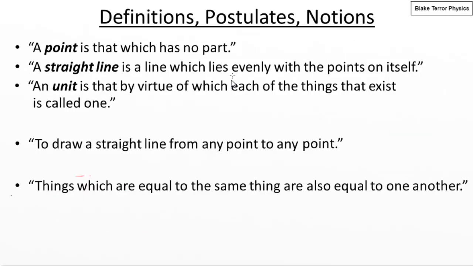So here we've got some of the definitions, postulates, and notions. These are the baseline stuff that he's building everything from. So I've got three definitions at the top here. These first three are all definitions. So he's trying to define a point, a straight line, and a unit.